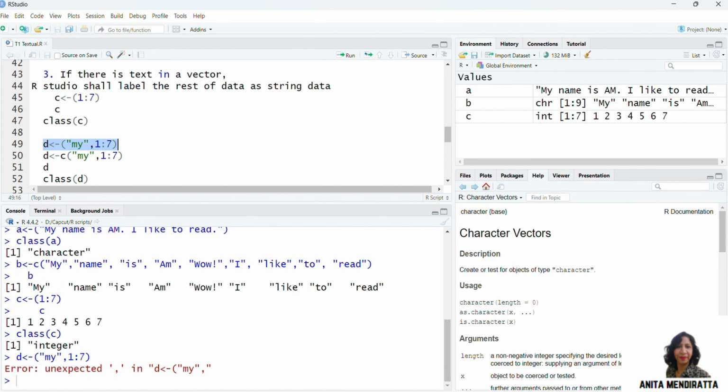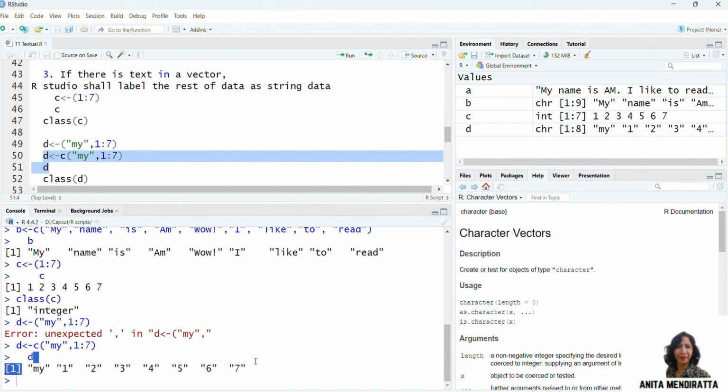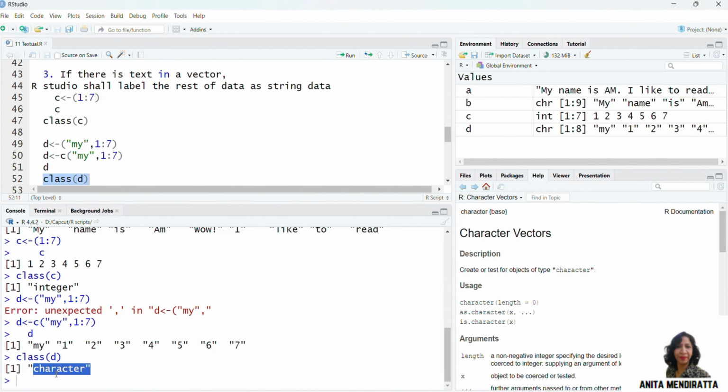So let us run it. There is an error. We have to declare this vector as a character vector because we have included my in double quotes here. When we print it, we can see that all the values are in double quotes. Looking at its class, object D is labeled as character.